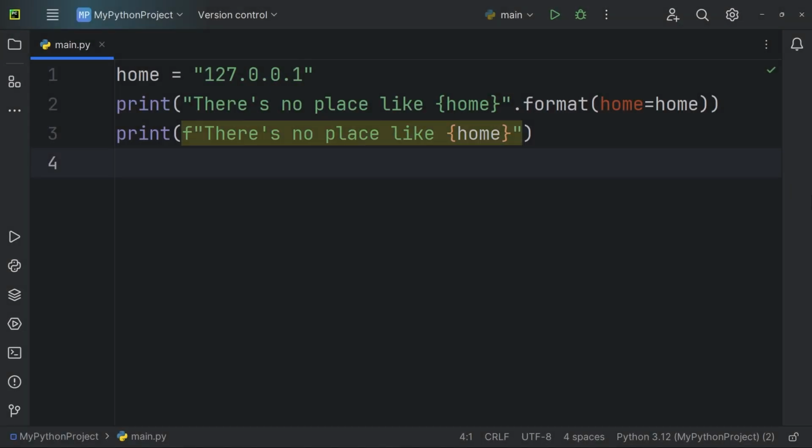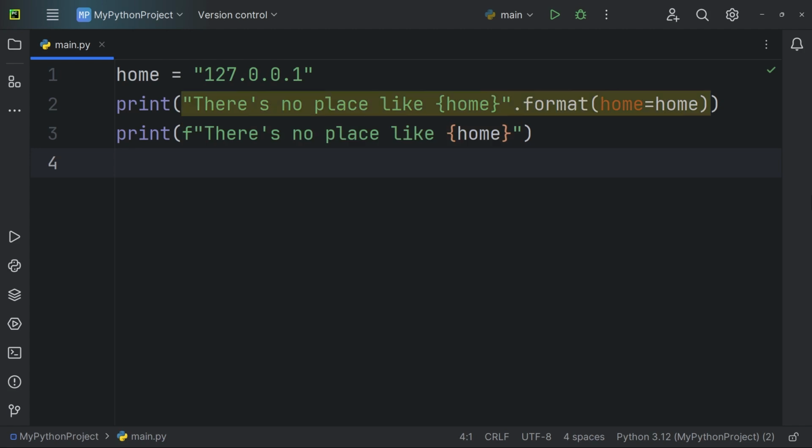F-strings are often more readable and concise, making the code easier to write and understand. They are particularly useful for quick, inline formatting of variables and expressions. They are also faster in terms of performance.